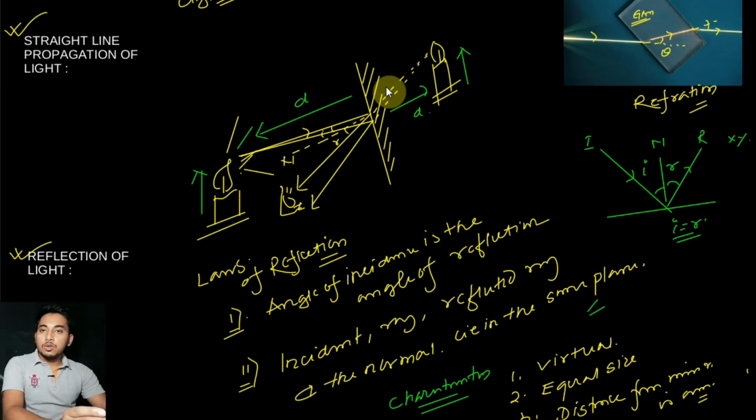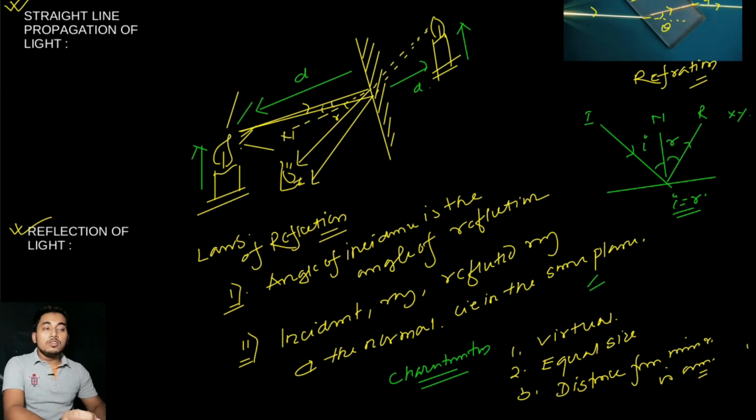How can we say that it is virtual? It is not actual, because the image is forming behind the mirror, which is not actual, because you are not standing behind the mirror, you are standing in front of the mirror. But you can see the image which is situated at the back side of the mirror, so it is virtual. And these two rays coming from the mirror, after reflection, seem to meet at a point at the back side of the mirror, which is not actual. Actually these two rays are not meeting here, they are coming from here. So that's why the image formed at the back side of the mirror is a virtual image.